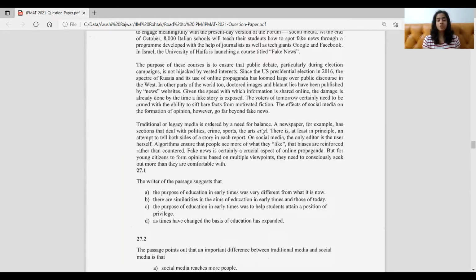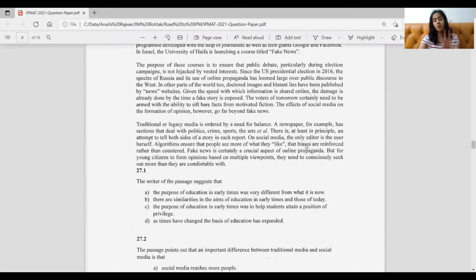Now we have certain options, but as we can see, the question asks us to summarize the whole passage in just one single line. We have to choose one from the four options. Now for that, of course, we need to read the whole passage. Then only is it possible that we do it, right? Because that would be the right way. So here, instead of reading the whole passage, I'll just provide you with a summary of what each paragraph says, so that you have an idea of it and we can do it together.